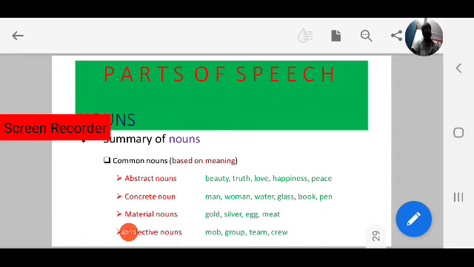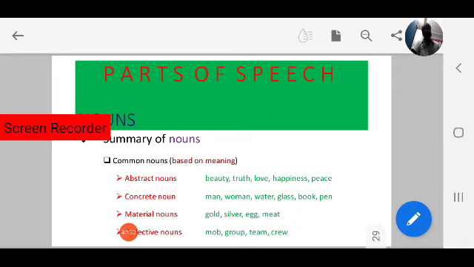Peace, that is also an abstract noun. Now the second category is concrete nouns. So what is the difference between abstract nouns and concrete nouns? Refer to your notes, what we have discussed earlier.